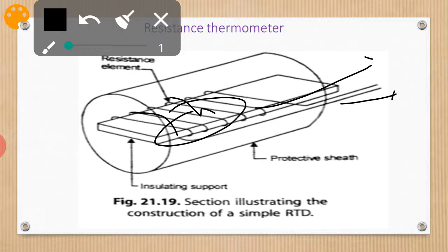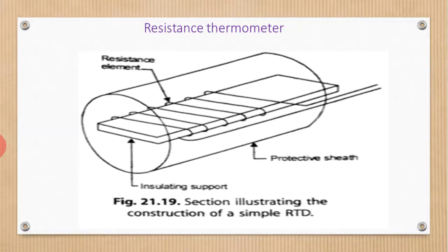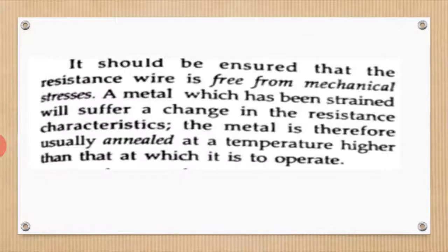We should ensure the resistance is free from mechanical stresses, otherwise the resistance characteristics will change, and we will not get the correct readings. Also the metal is therefore usually annealed. Annealing is a heat treating process which is done to relieve these stresses.